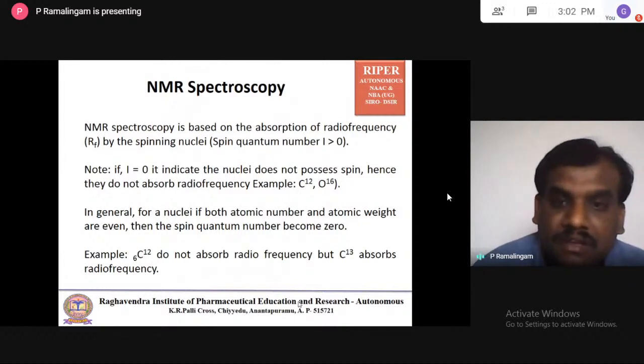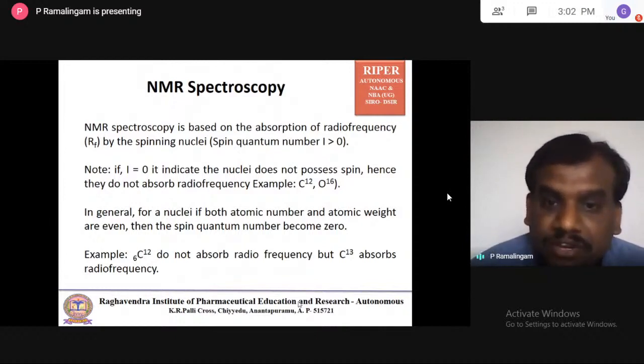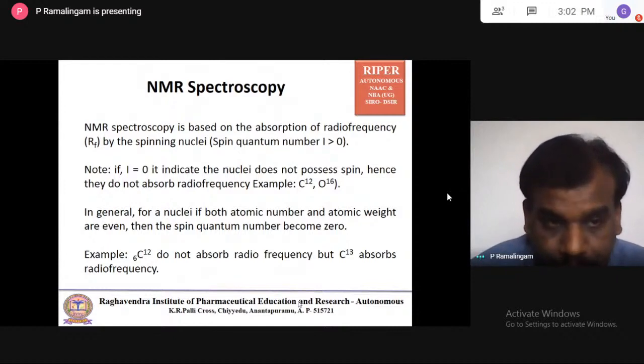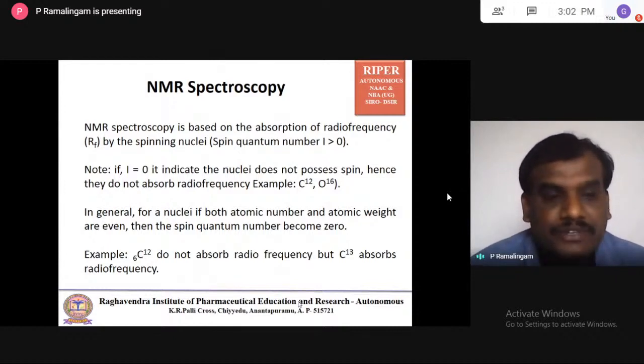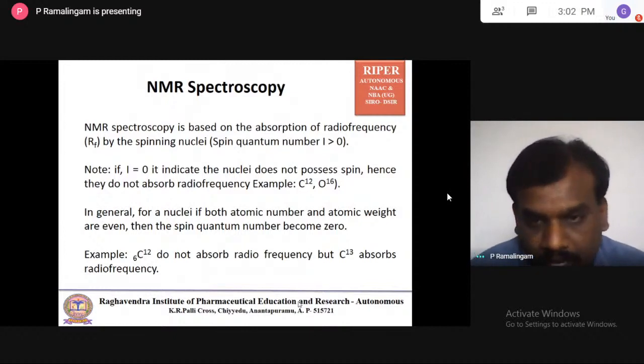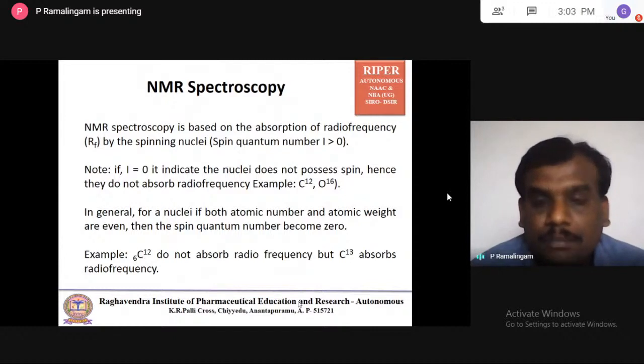It means when the nuclei of the atom become magnetically resonant to the radio frequency, then the radio frequency is absorbed by the nuclei. Especially for examples like C12 and O16, the spin quantum number of these nuclei is equal to 0. It means these nuclei do not possess any spin and may not absorb radio frequency.